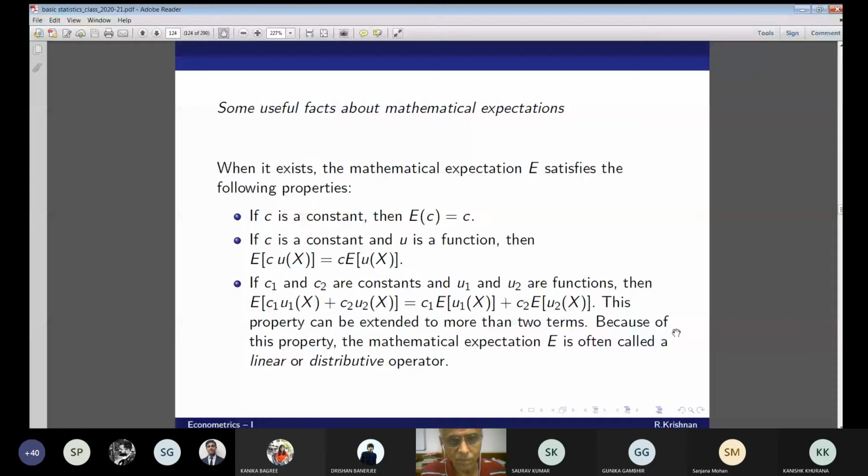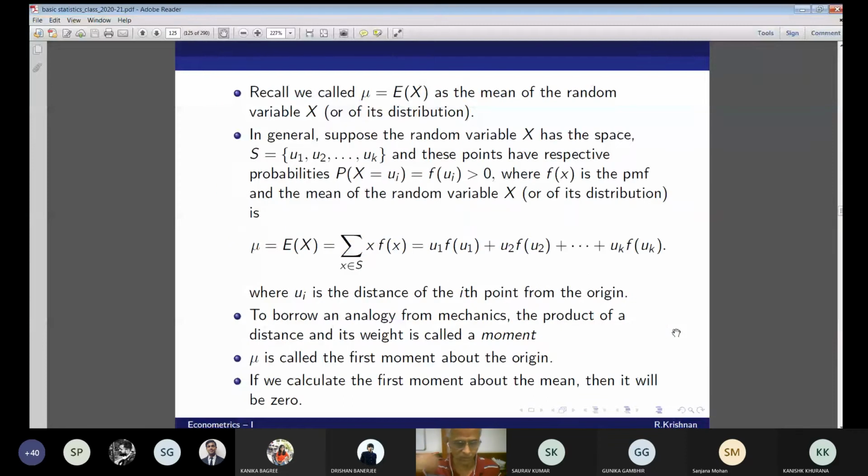Recall that we called mu equal to E[X], the mean of the random variable, or of its distribution. In general, suppose the random variable X has the space u1, u2, ..., uk of respective probabilities f(u1), ..., f(uk), where ui is the distance of the ith point from the origin. I'm slowly going to describe where I'm going. We are slowly going to another important concept in statistics.